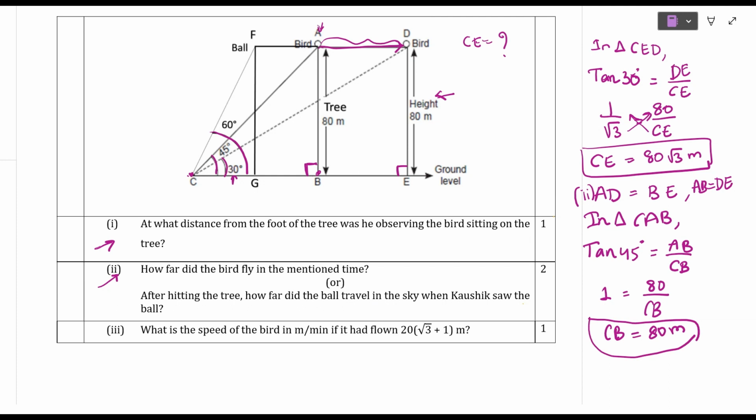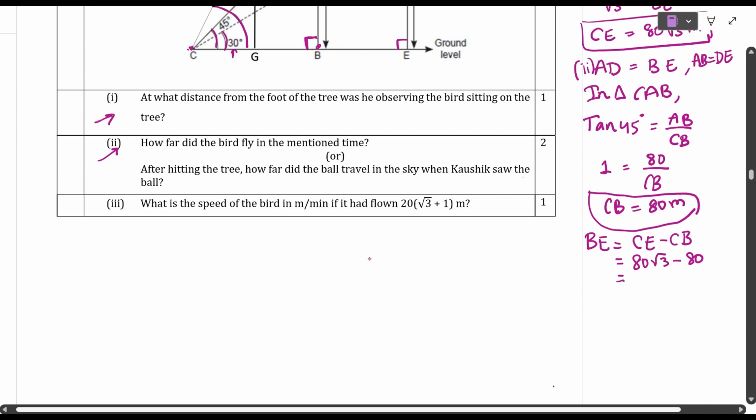What will be BE, students? BE will be equal to CE minus CB. Understood? So CE is how much? 80 root 3 minus 80. So 80 root 3 minus 80 gives 80 into root 3 minus 1 meters. Understood? Okay, so BE we got.